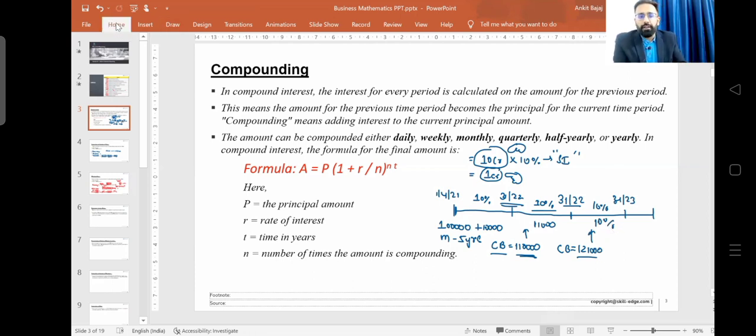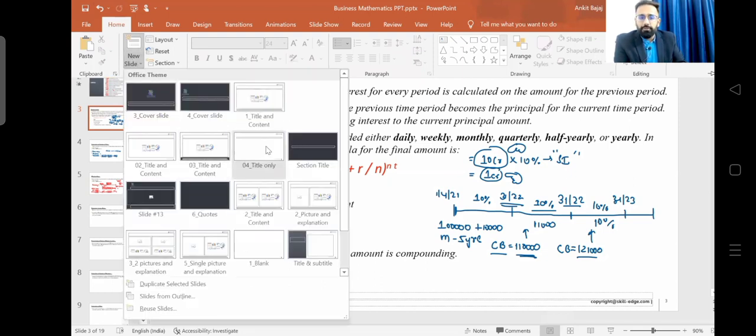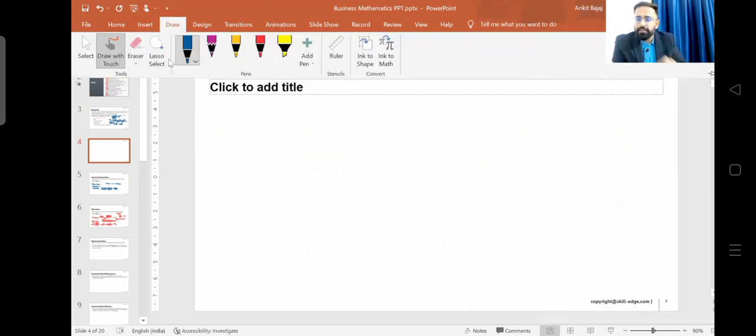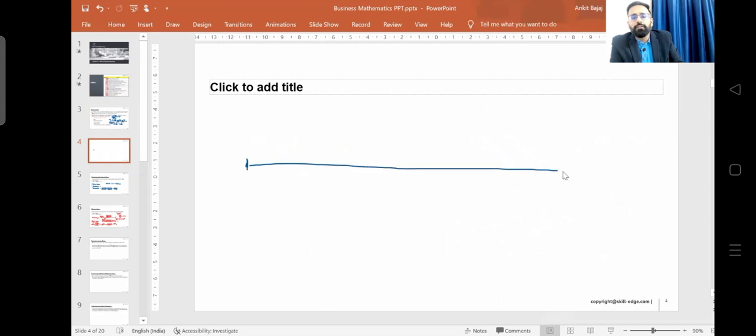Now when you learn finance, right? In finance there are some more difficult kinds of compounding which you have to learn, right? Till now you have learned about annual compounding. Now when we read a few cases, or in the coming days as you learn more about finance, you will come across terms such as monthly compounding, yearly compounding, weekly compounding, and you will also hear about daily compounding, right? So these terms you will be learning in coming sessions, right?